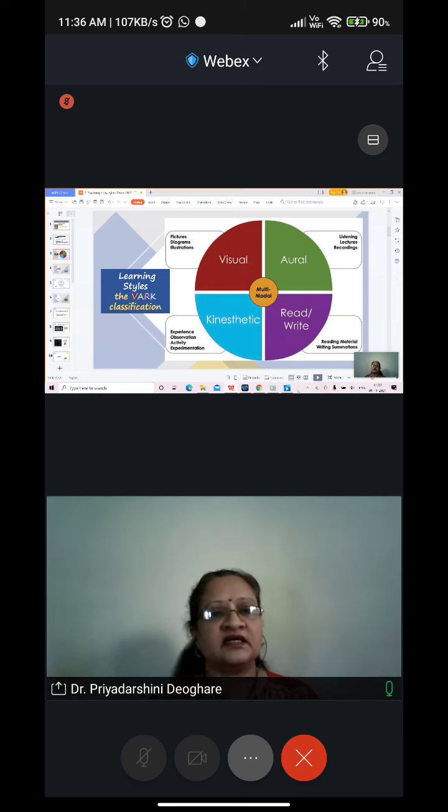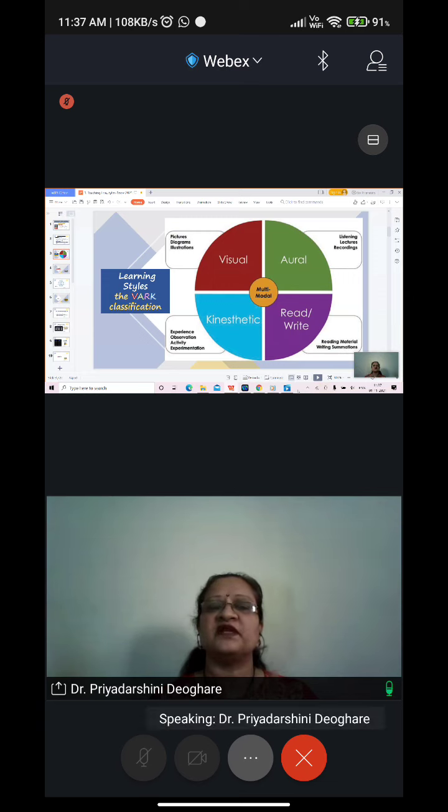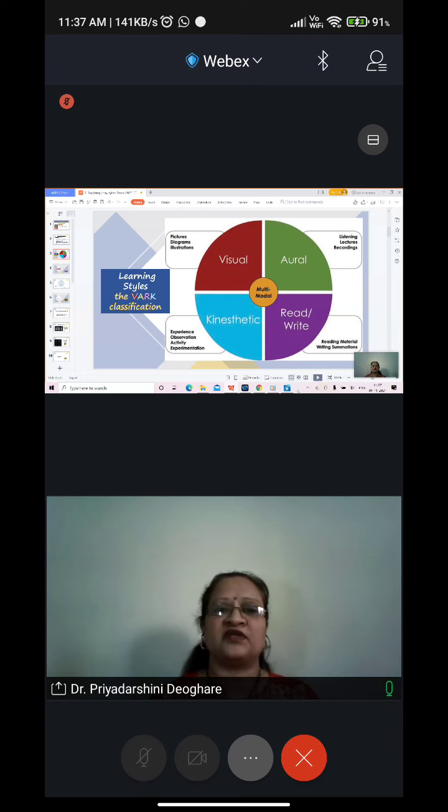And the fourth learning style is called the kinesthetic learning style. These children like to learn through their experience, observation, activity, and experimentation. When you are conducting an activity in the class, these are the ones who will run and come and say, okay ma'am, I want to do the activity, or sir, I want to do the activity. These are the ones who learn more through experience. You give them a hands-on activity and they will learn more.